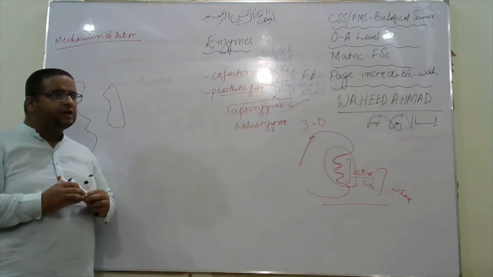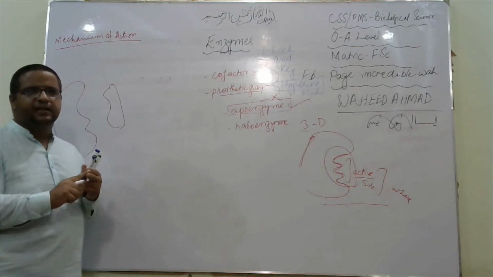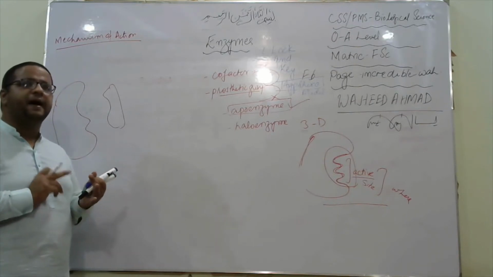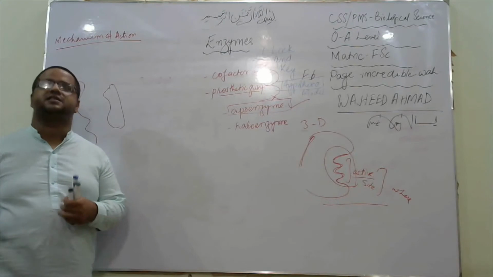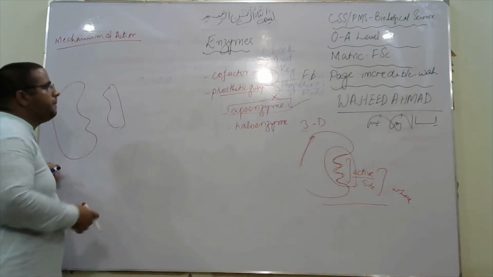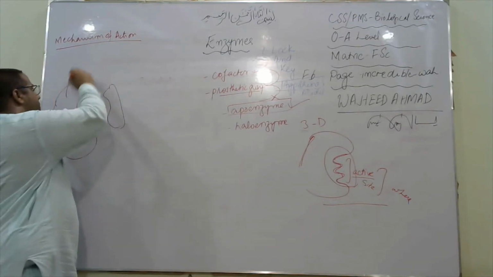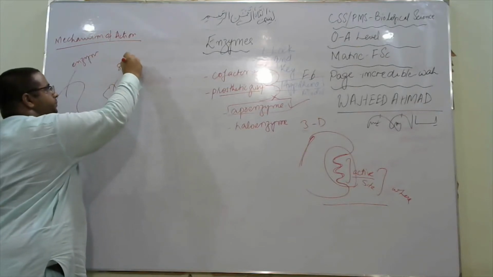So what inferences are we drawing? Enzymes are biological catalysts. Enzymes are protein in nature. Enzymes have specific substrates, and further on we are going to infer the characteristics of enzyme from our lecture. So this is the lock and key mechanism, the lock and key hypothesis model. This is your enzyme. This is your substrate.